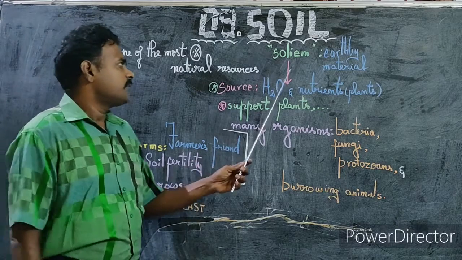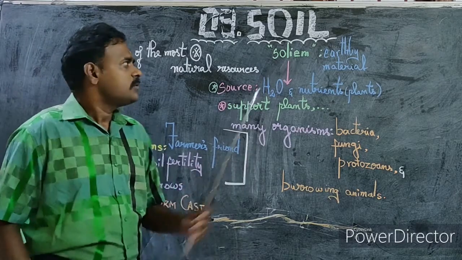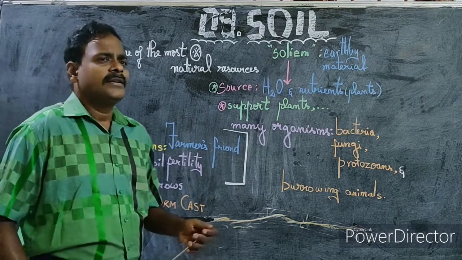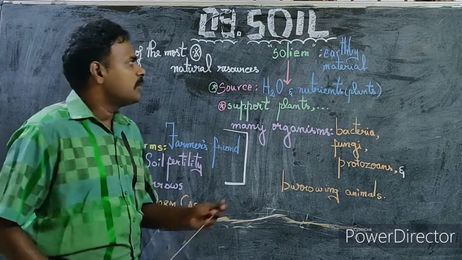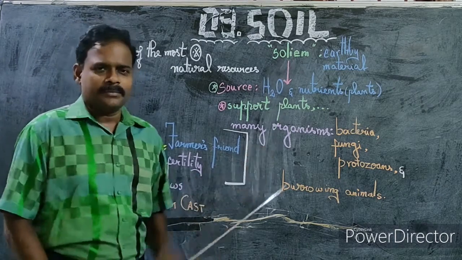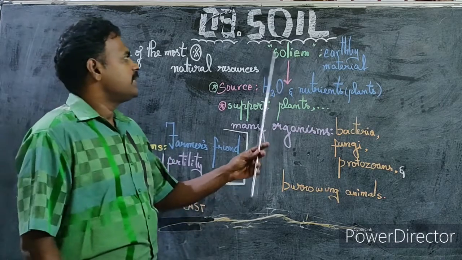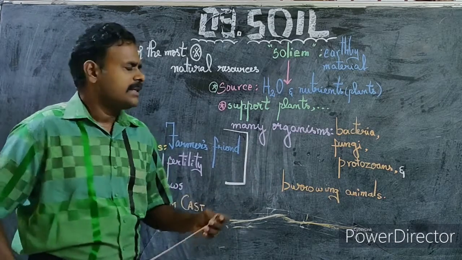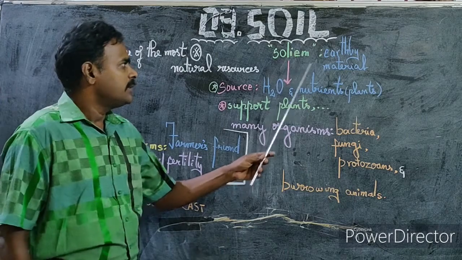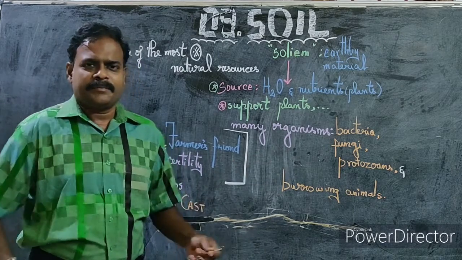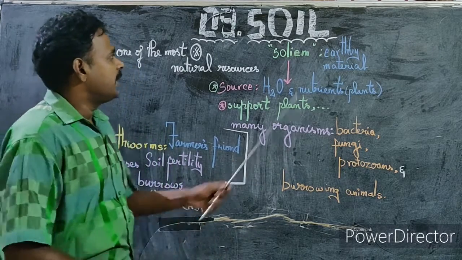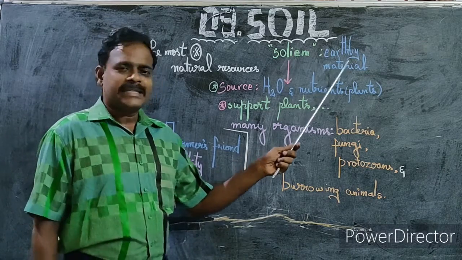The word soil comes from a Latin word, solium. Actually, this spelling differs. In some books you come across S-O-L-I-U-M, but in our book it is given as S-O-L-I-E-M. Anyhow, it is a Latin word solium, which means earthly material. Soil is obtained from the Latin word solium, which means earthly material.